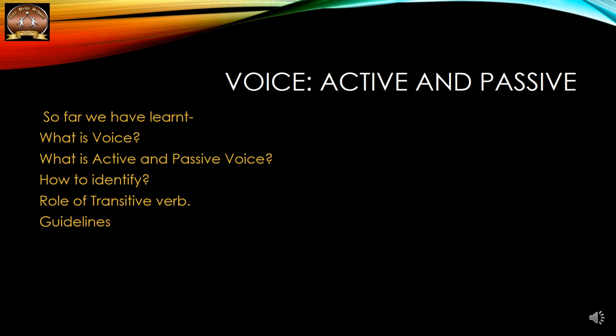So remember, a verb is in active voice when its form shows that the person or thing denoted by the subject does something, or in other words, is the doer of the action. The active voice is so called because the person denoted by the subject acts. A verb is in passive voice when its form shows that something is done to the person or thing denoted by the subject.